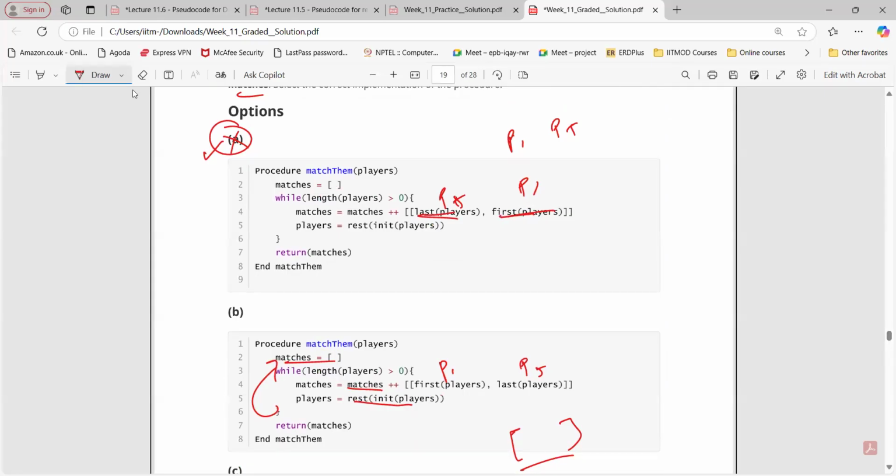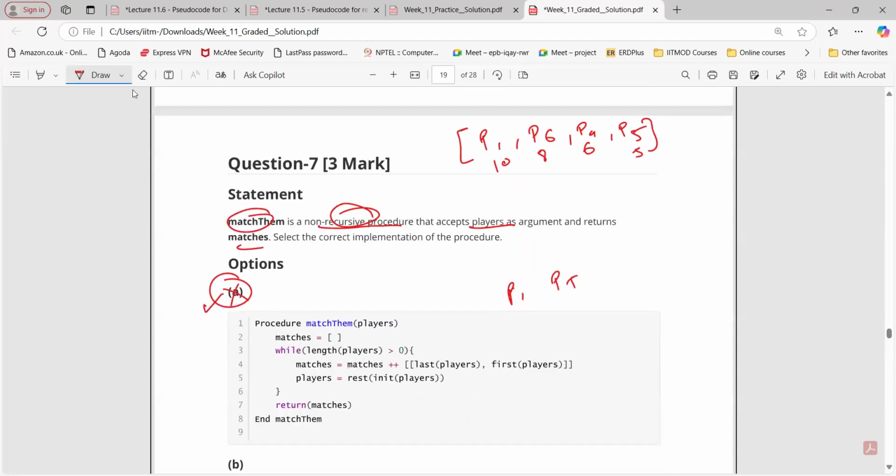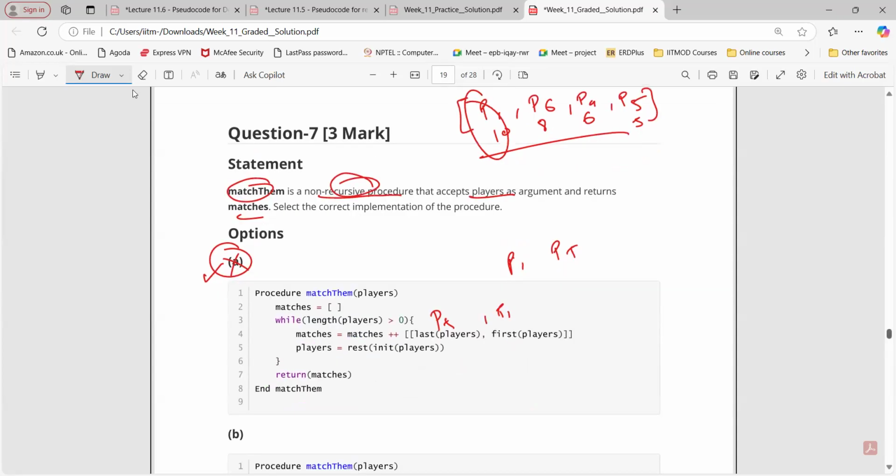Sir, but if the last player matches with the first player or the first player matches with the last player, it's the same thing. No, we want in specific order. So descending order, right? The first element should have the higher rating. That is not happening here, right? Okay, sir. So the rating must be higher than the first, second element.